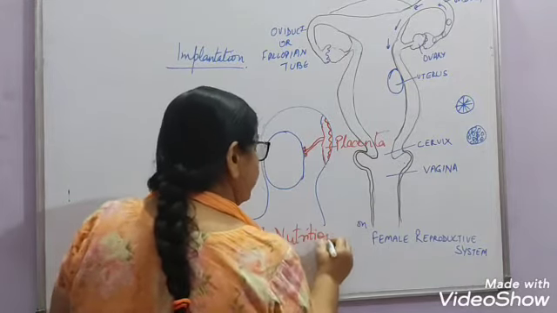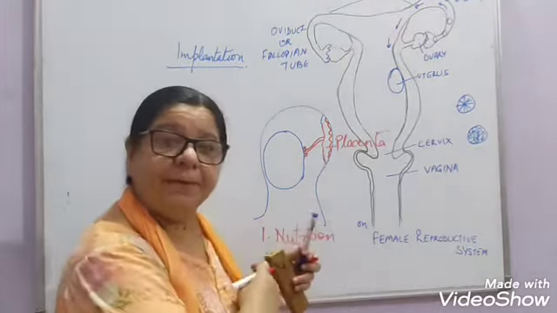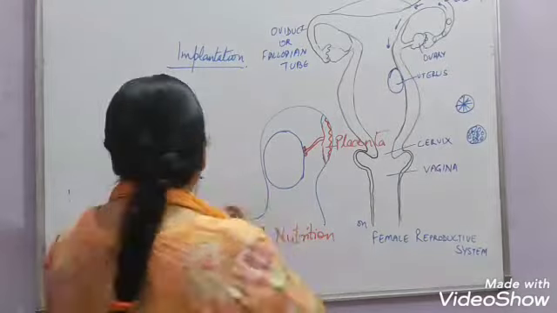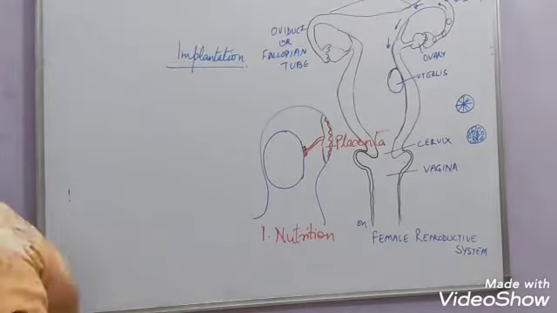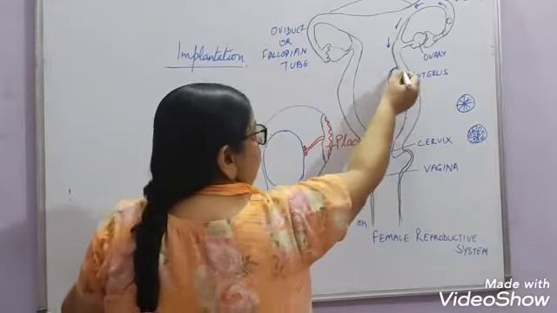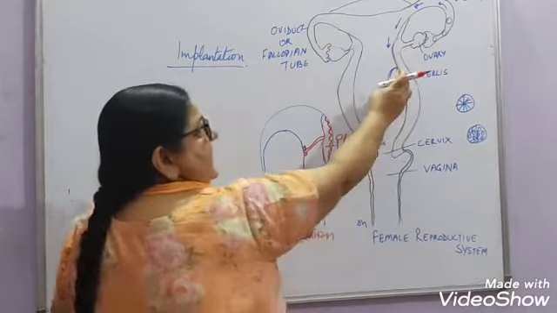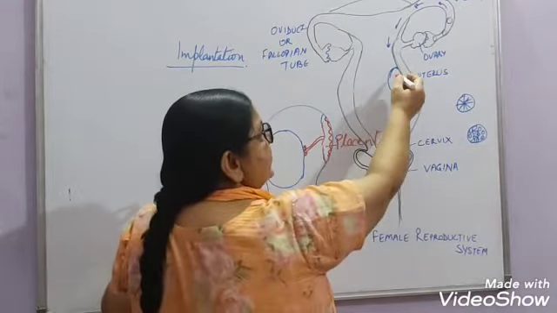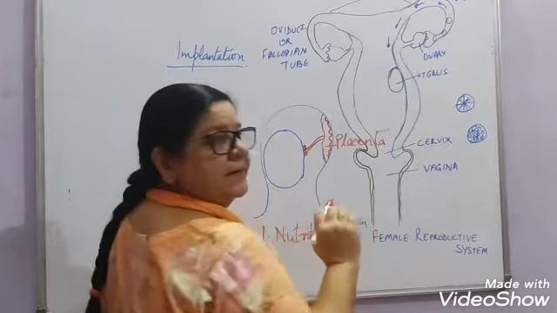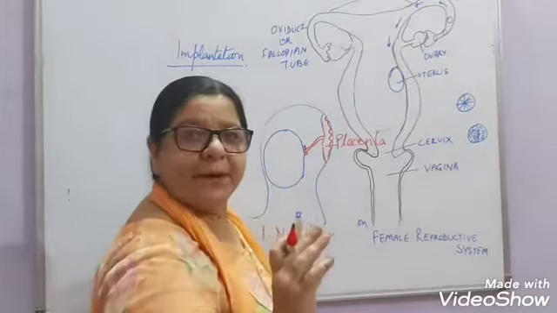from the mother's body to the developing fetus. When the zygote has implanted itself here, at that time it is known as the embryo. Right?